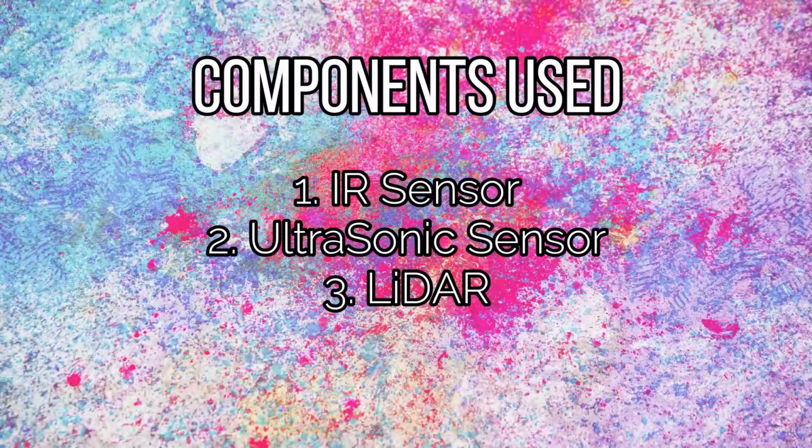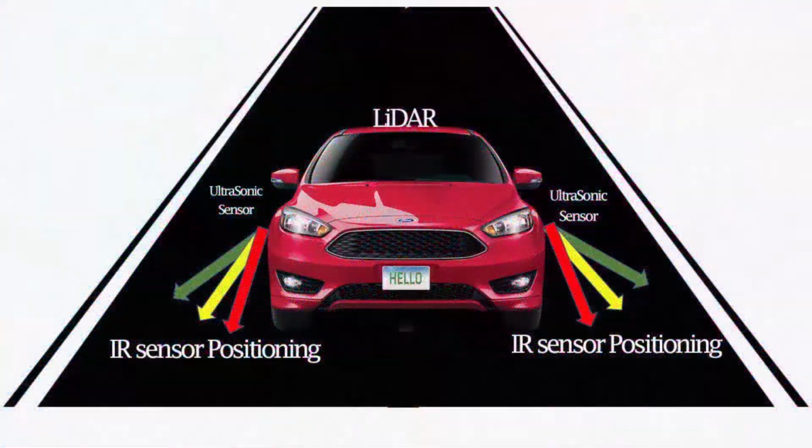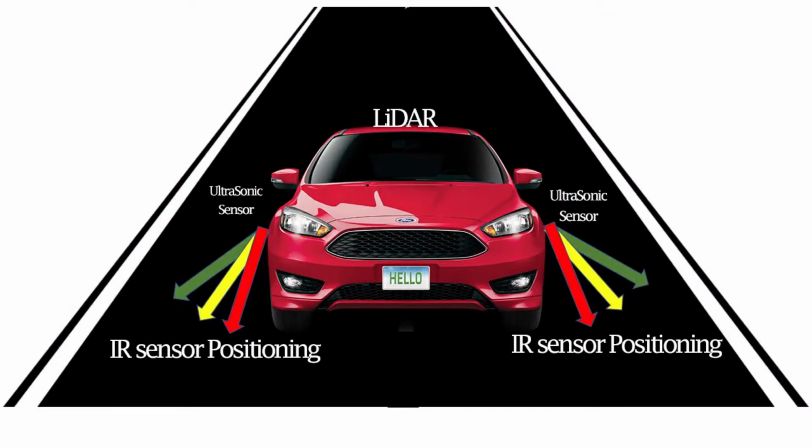We make use of IR sensor, ultrasonic sensor and LiDAR for this project. We place 6 IR sensors, 3 in each side of the car, accompanied by 1 ultrasonic sensor in each side. The LiDAR is placed on top of the car to detect the vehicle approaching the car.